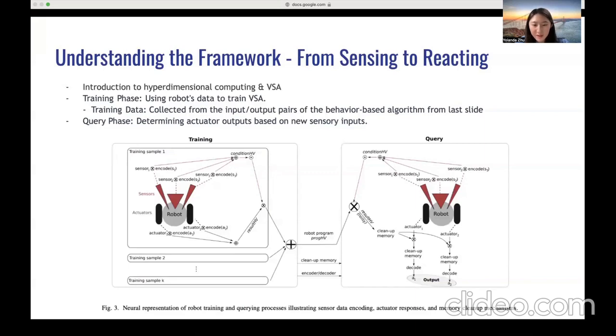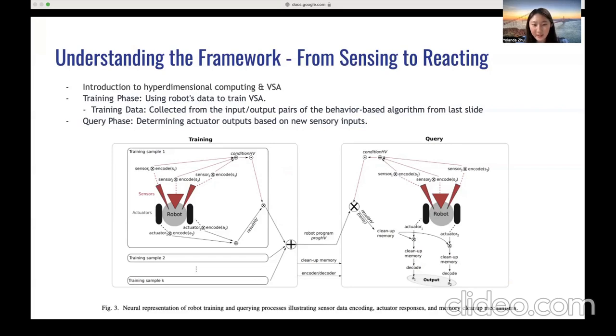So each of our robot's sensors and actuators has a unique label or hypervector. Sensors capture the environment's details, which are then translated into a language the robot understands, leading to the creation of condition HV and the result HV. Think of these as the robot's current situation and its planned action. All this information is compacted into a master guide called Prog HV, which directs the robot's learned behaviors.